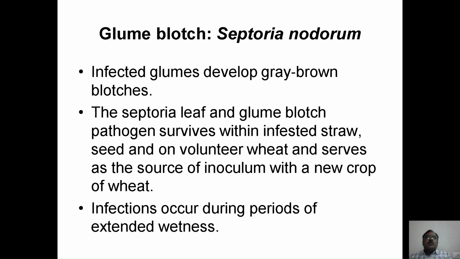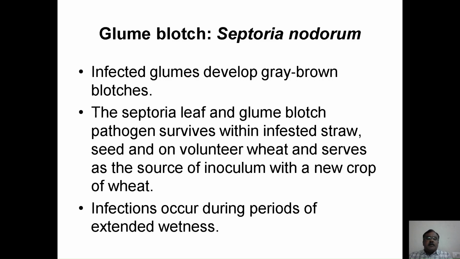Then glume blotch, which is caused by Septoria nodorum, infects the glumes and develops gray brown blotches on them. This Septoria leaf and glume blotch pathogen survives within infected straw or seed and volunteer wheat crops, which serve as a source of inoculum for the new crop to develop the infection.